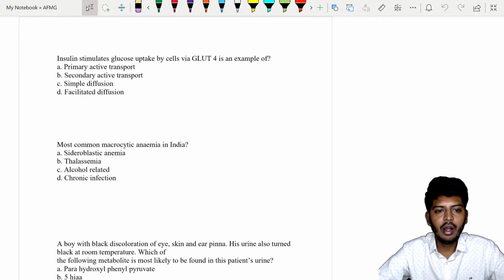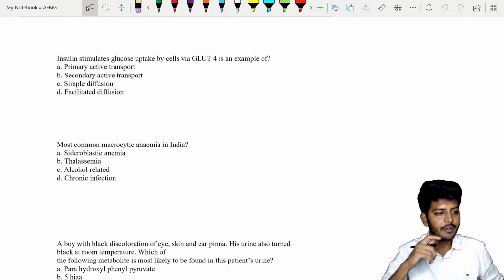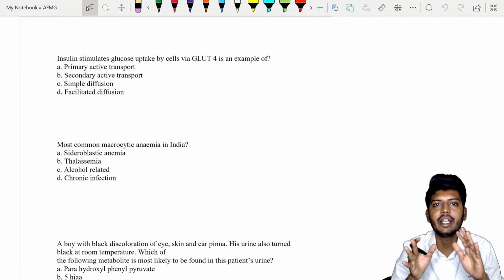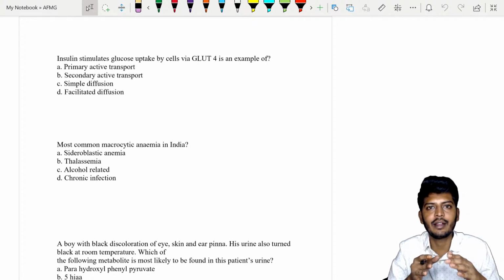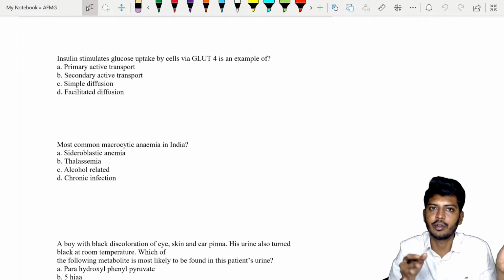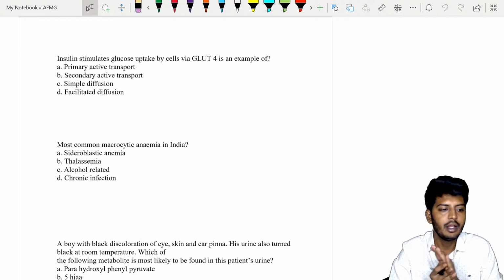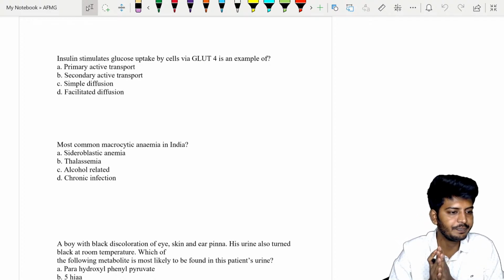Now in this discussion, what we are going to do is this: there will be one question, and the same question might have been asked previously 3-4 times. I'm not going to get into the repeated questions separately. If it was asked last year, the previous year, and before that also, that will be one question. Like that only we are going to discuss.